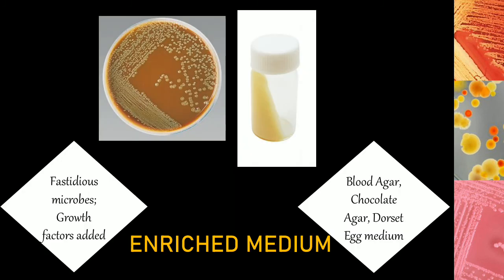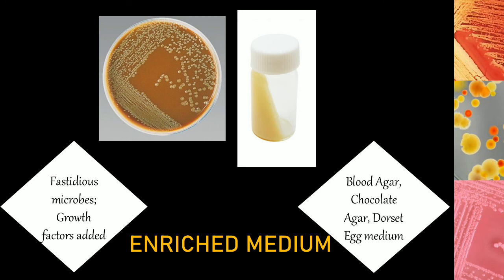The next type of medium is enriched media. As you can see here, the earlier one was enrichment. This is enriched media. Enriched media are basically the basal media which have been added with some additional special growth factors. Such a type of medium is called an enriched medium. This is mainly used to grow the fastidious microorganisms or the fussy microorganisms. The examples for enriched media include blood agar, chocolate agar, Dorset egg medium.